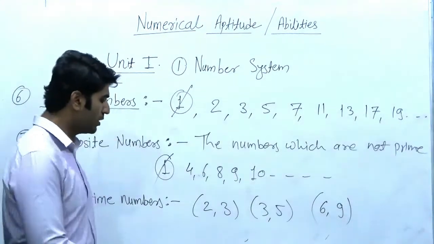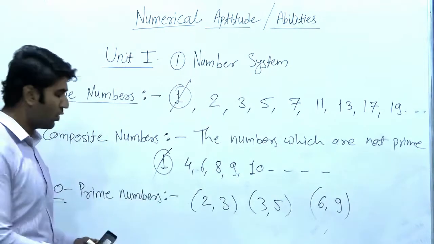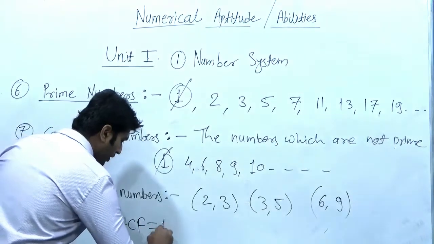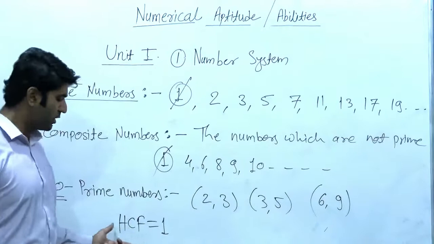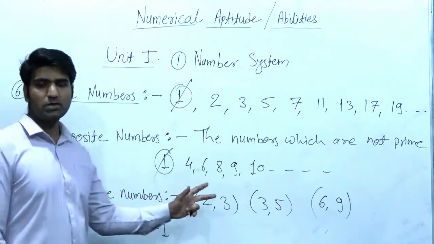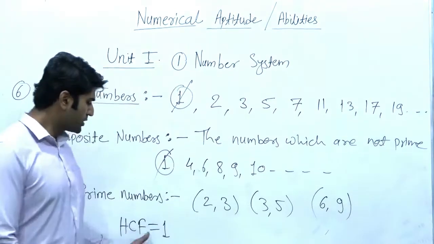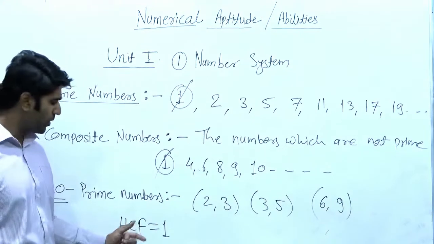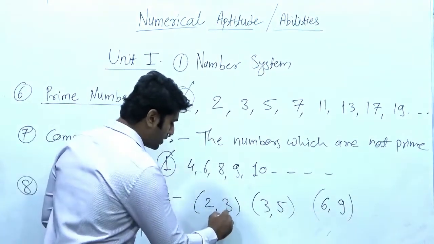The definition of co-prime is the numbers which have HCF 1. The pair which has HCF 1 is called a co-prime pair. HCF means highest common factor, or just remember common factor.